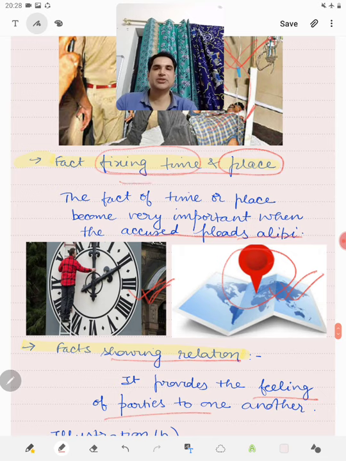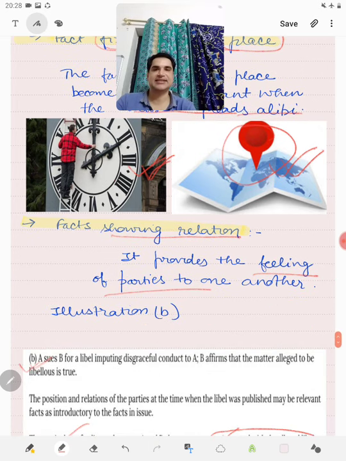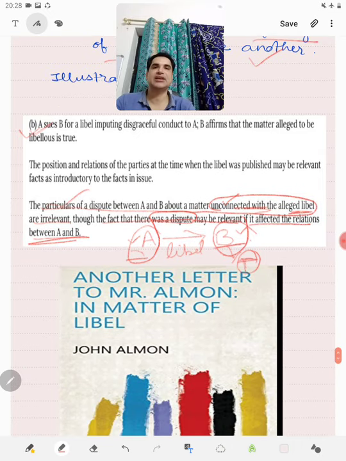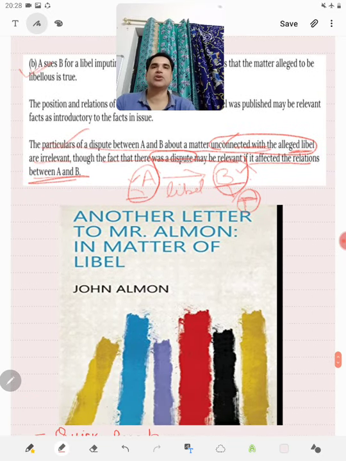Then things which put the time or the place when the fact in issue or relevant fact took place are also relevant as such. Then facts which show the relation of parties, what is the feeling of one party to another, whether they are having strained relation or friendly relations, are also relevant.